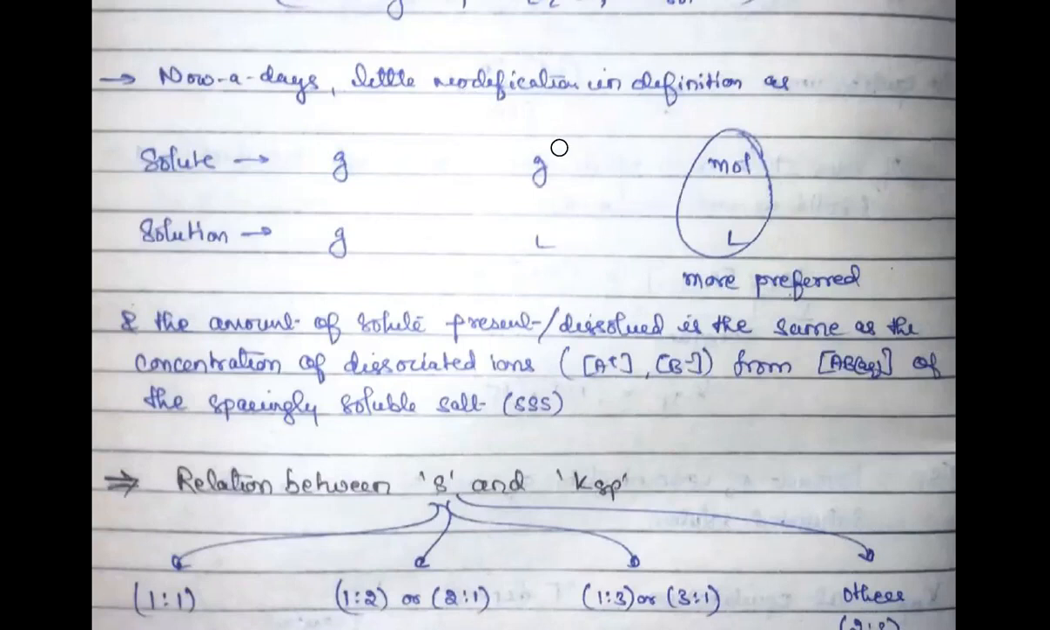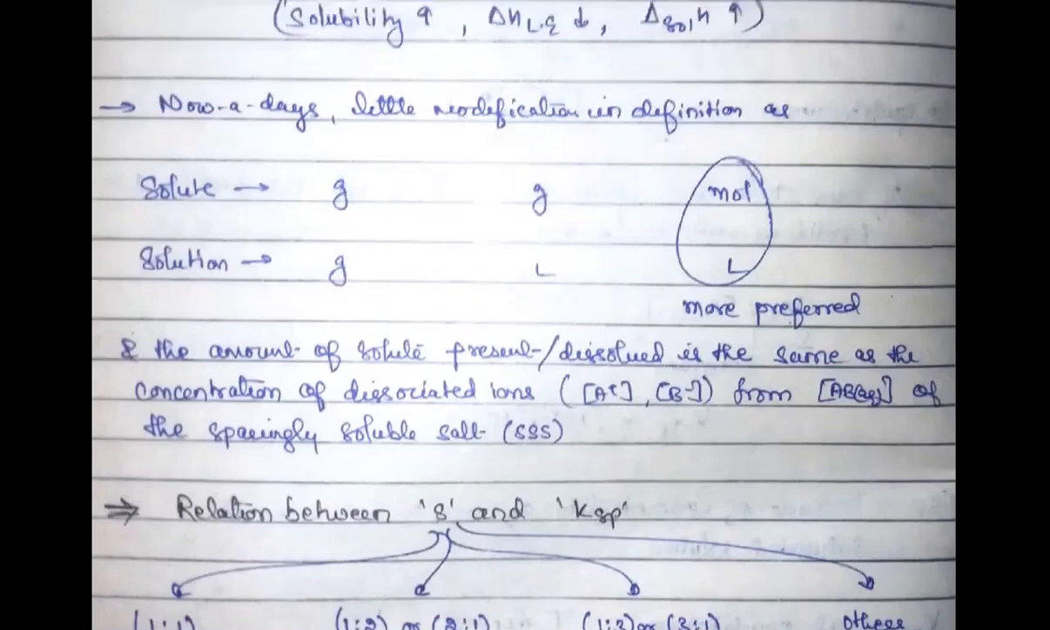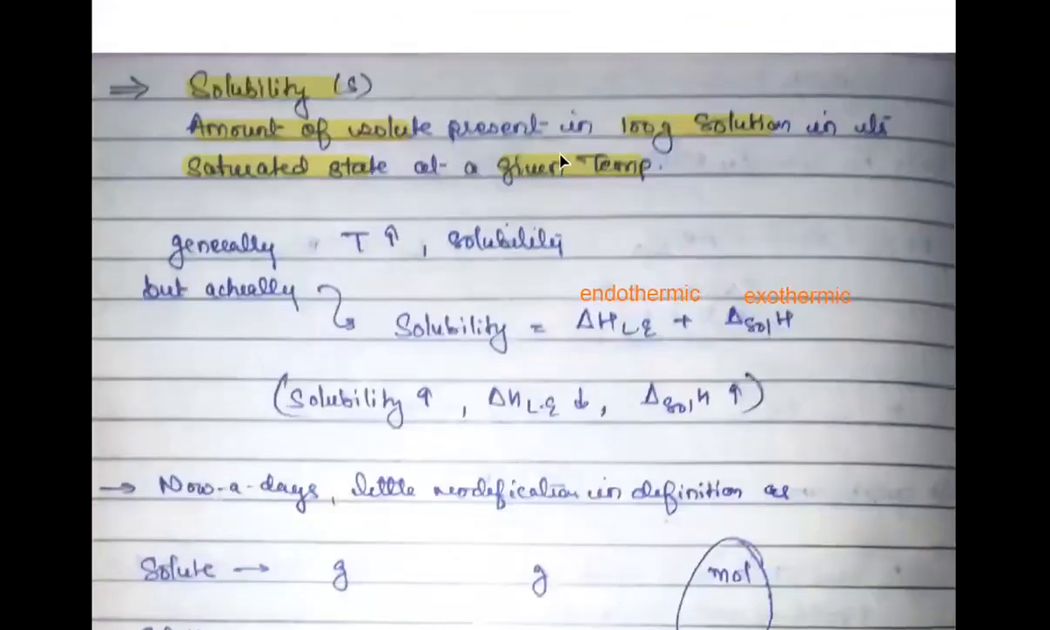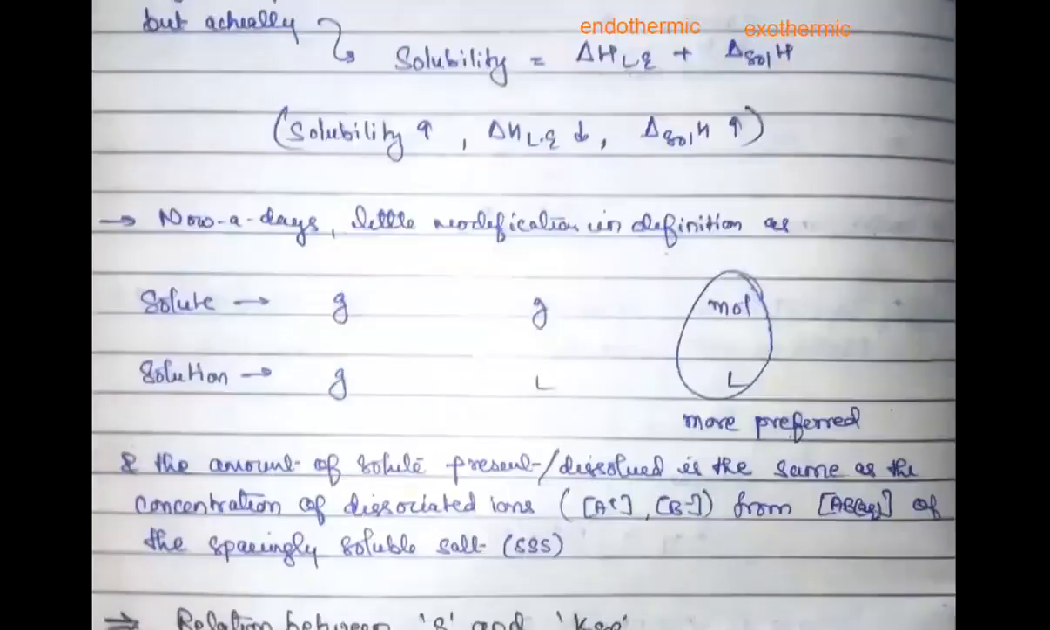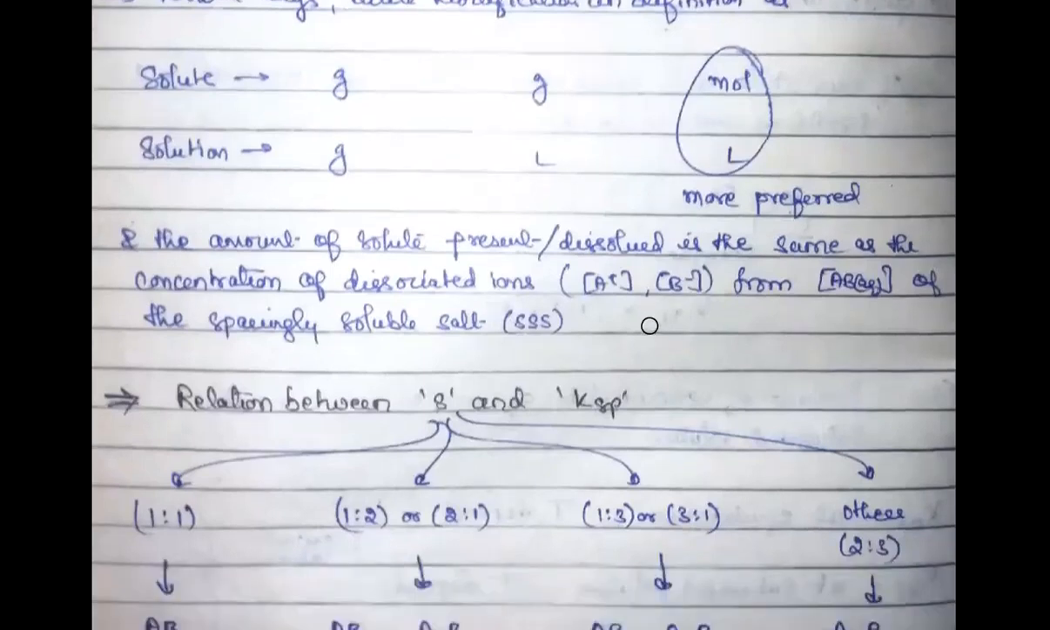Now you know that, according to the definition, it is the amount of solute present in a certain amount of solution. So this is the amount of solute that is in the dissolved form. What is that amount of solute? That is the same as the concentration of your dissociated ions, because this is something that is being dissolved. It is not AB in solid form, it is AB in aqueous form that will decide the concentration of your dissociated ions, because it is a sparingly soluble salt. Everything has not been dissolved.